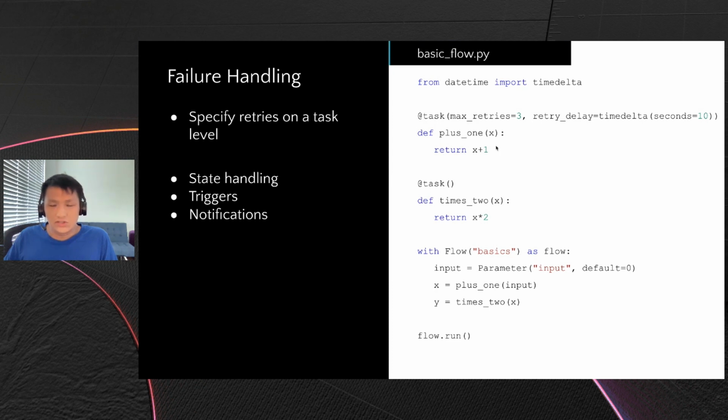The last thing is notifications. When a flow fails, we can programmatically email or send a Slack message to alert users of the failure. And we can also have this during success. It doesn't matter. The point is that a certain state is being watched for, and when that state is triggered, then we send out the notification.